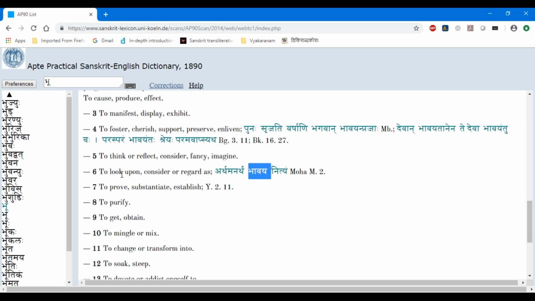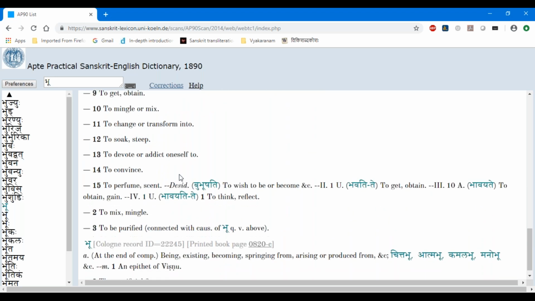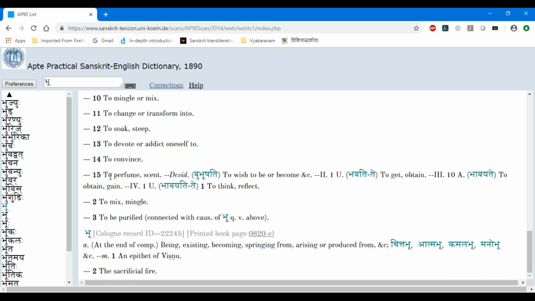You should look upon artham, all the wealth, as anartham. That is what he is saying with bhavaya. So he keeps coming down, and he gives 15 different meanings or contexts for bhavayati or the causative forms.